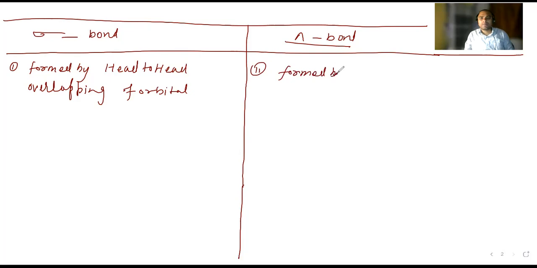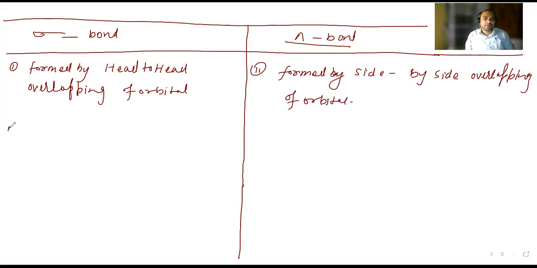The pi bond is formed by side by side overlapping of orbitals.